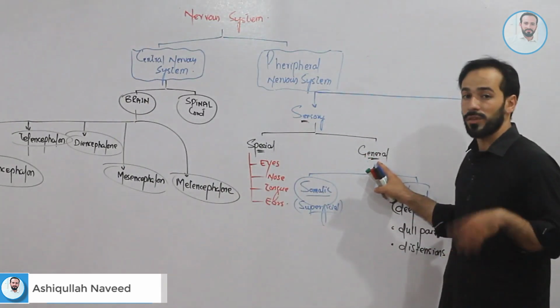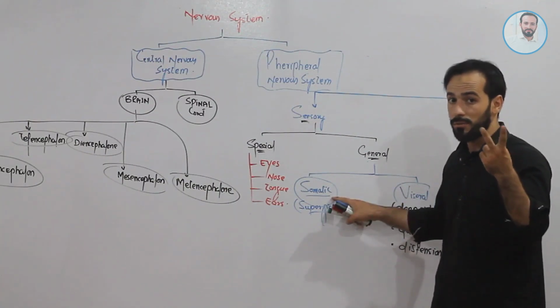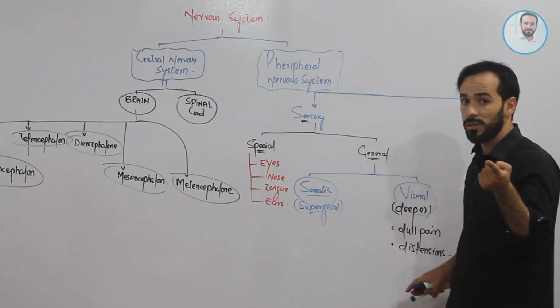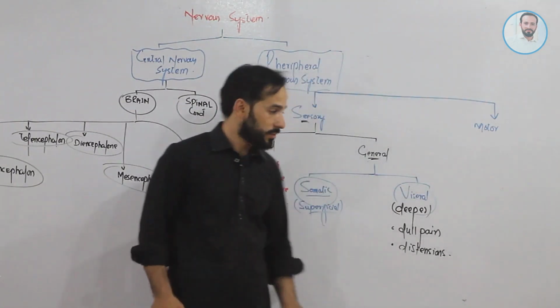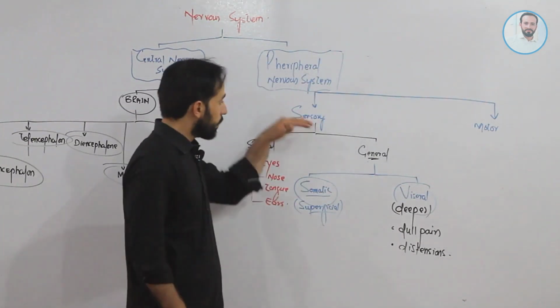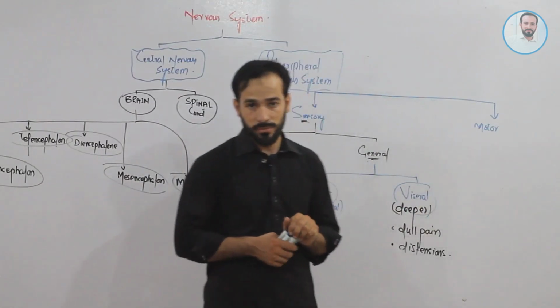And general sensations are those sensations which are coming from the superficial part, those are somatic, and those coming from the deeper part are visceral general sensations. That's all about sensory. Now let's move towards the motor nervous system.